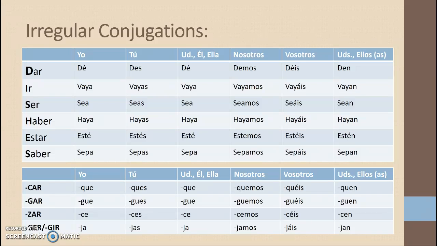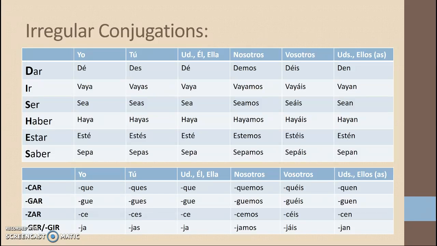Because that yo form is not just ending in an O: doy, voy, soy, estoy, and sé. So you can see we have no O to drop, so we have to use completely irregular forms, and those are listed out here. The key things to know about the irregulars is dar has 2 accent marks in the